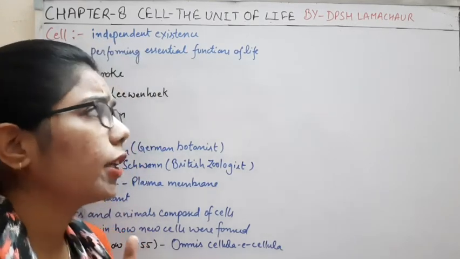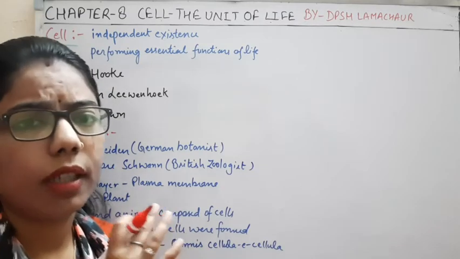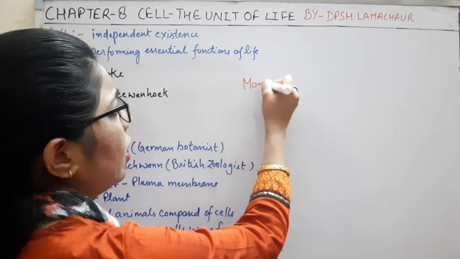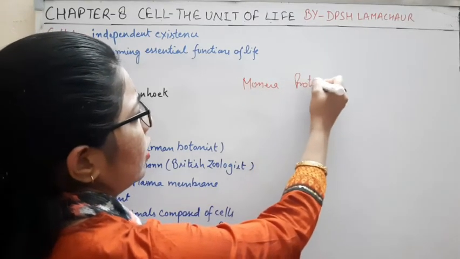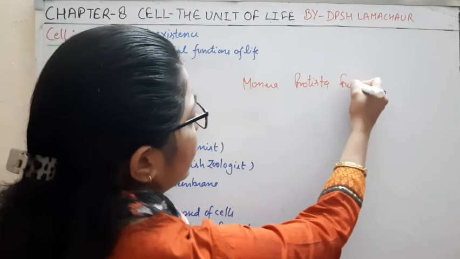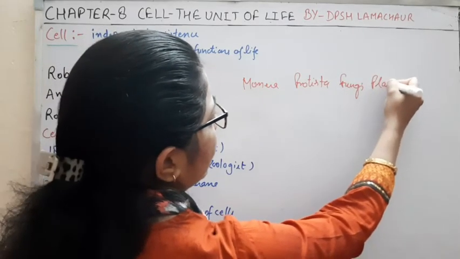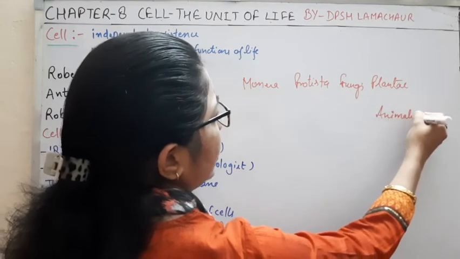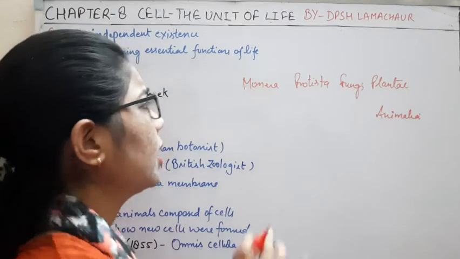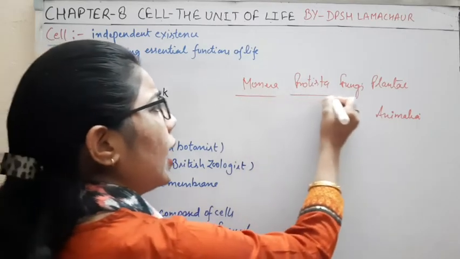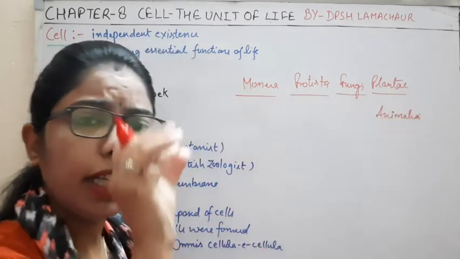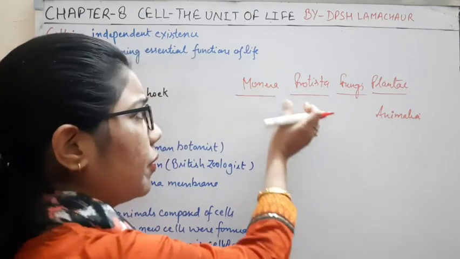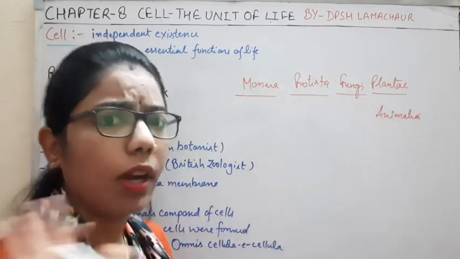If we recall the biological classification, there are Monera, Protista, Fungi, Plantae, and Animalia. So on the basis of the level of organization, we looked at different characteristics, and on the basis of those characteristics, we divided these into 5 kingdoms.